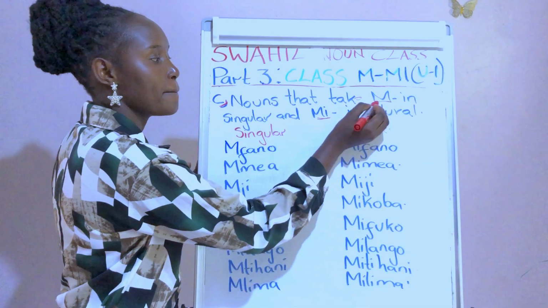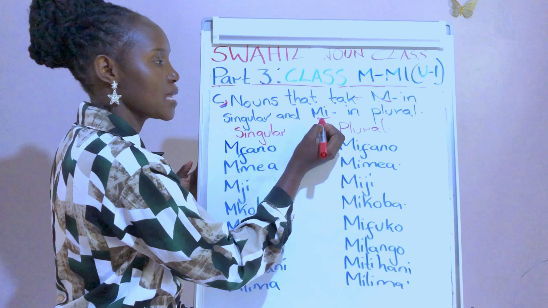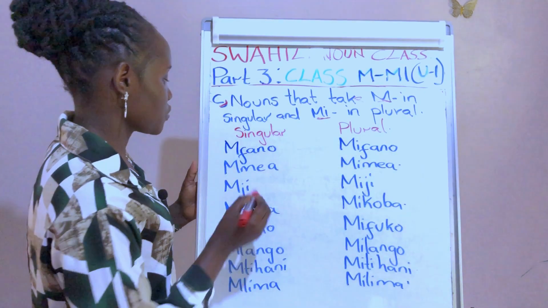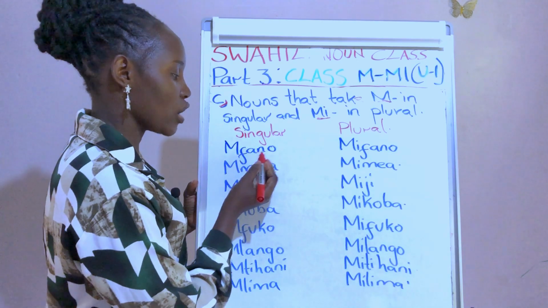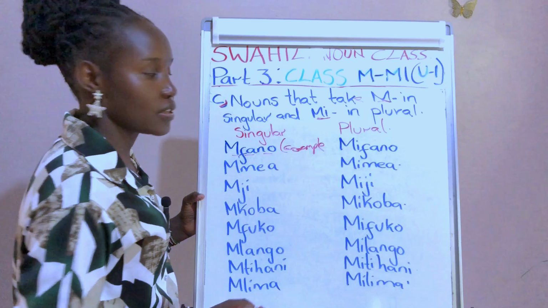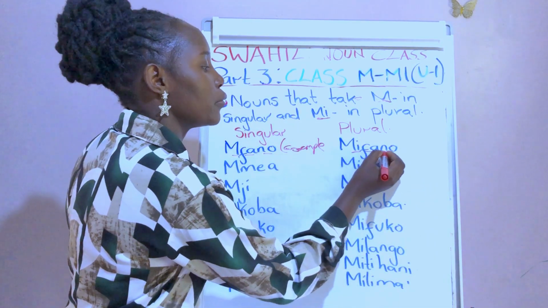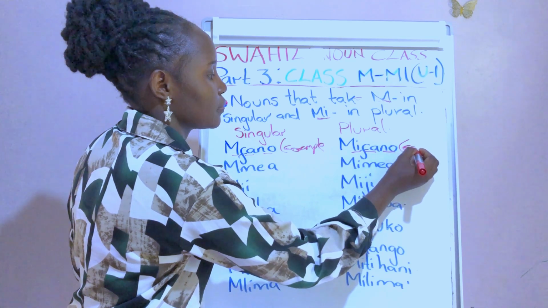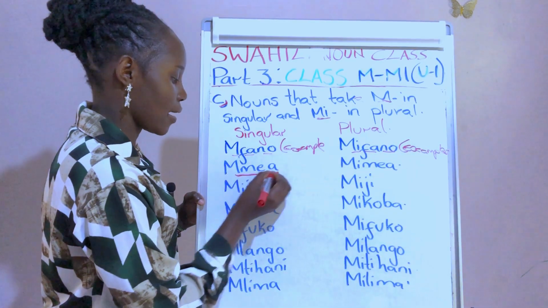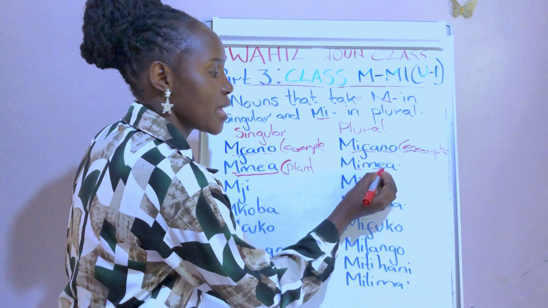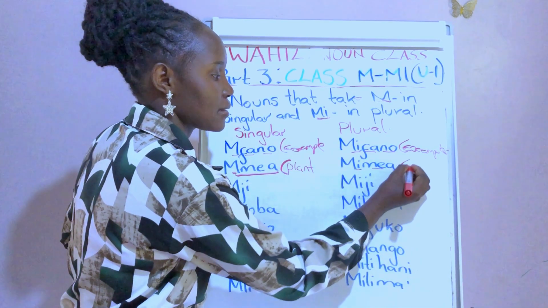Nouns that take m in singular and mi in plural. So let's see these examples. The first one we have mfano. This is an example. In plural we say mifano, mifano for examples. Next we have mmea. This is a plant. Mimea, mimea for plants.